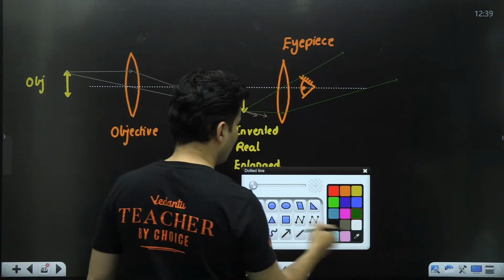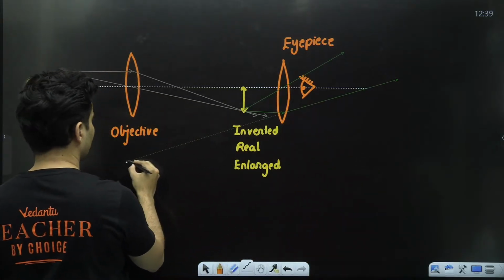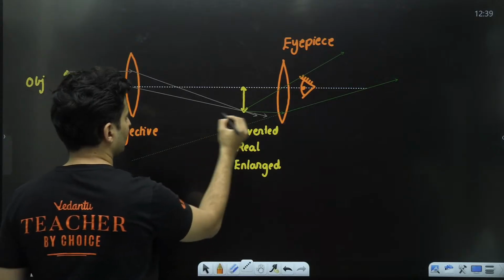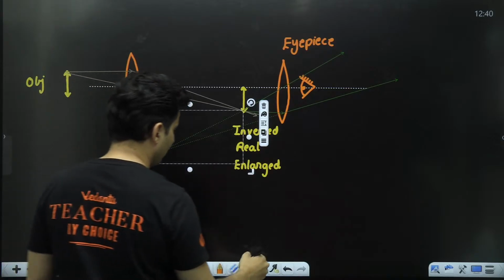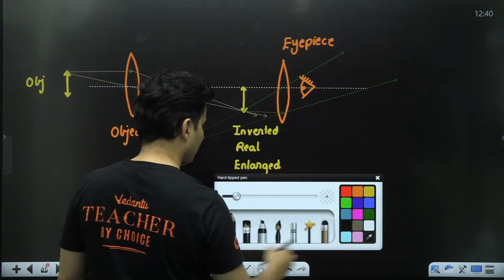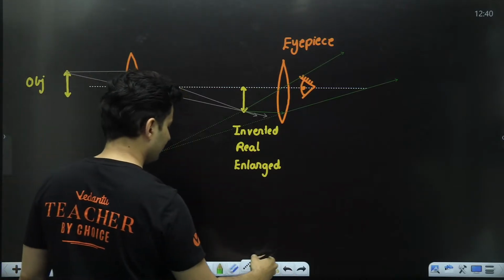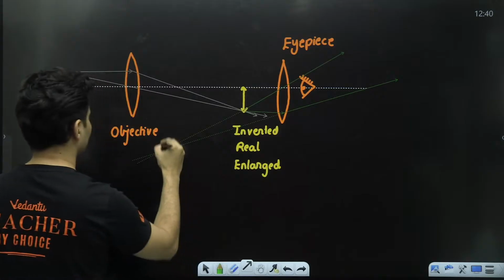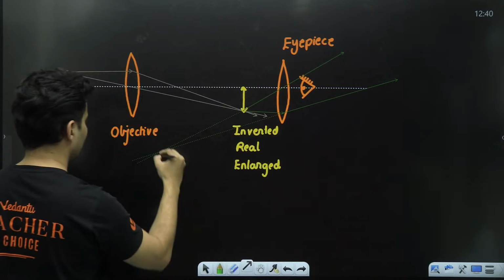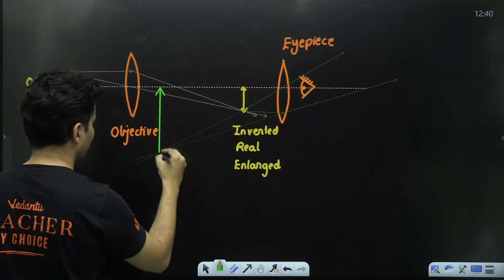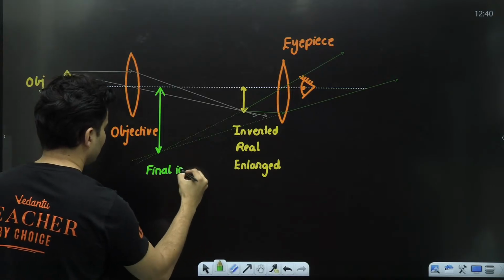Now I have to extend it backwards because it is virtual in nature. It is meeting over here. So I will see that the final image is formed somewhere over here. This is the final image.